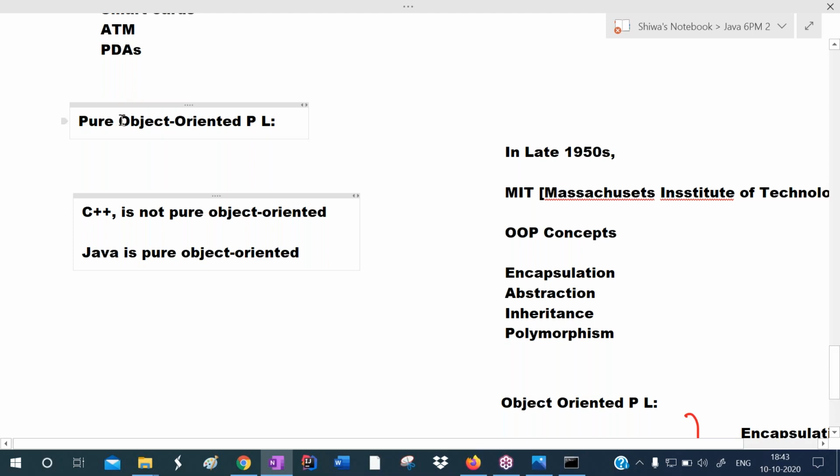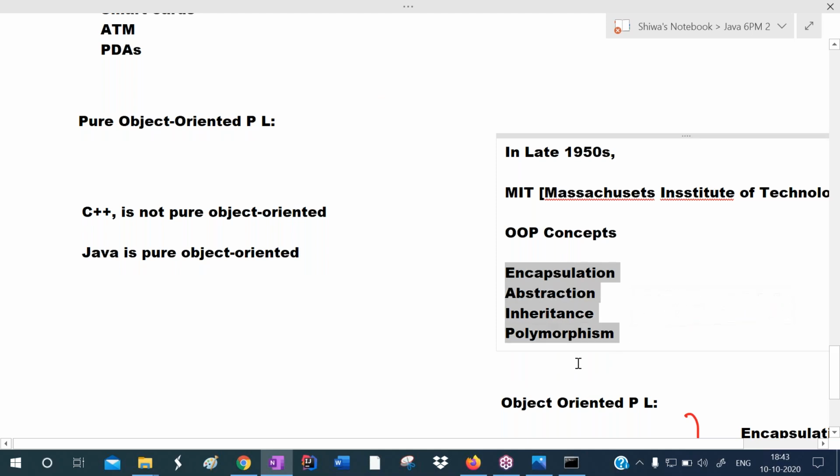Just now I told that an object oriented programming language means any language that supports encapsulation, abstraction, inheritance, and polymorphism. So what are these terms? Every point I will clearly explain in the OOPS concept chapter, in the objects and classes chapter.